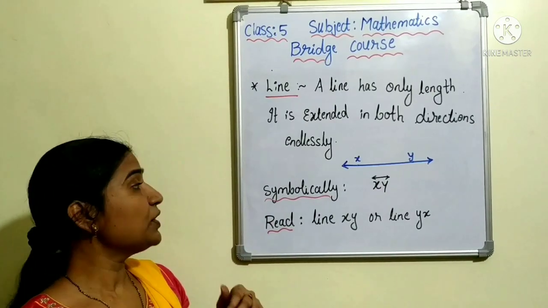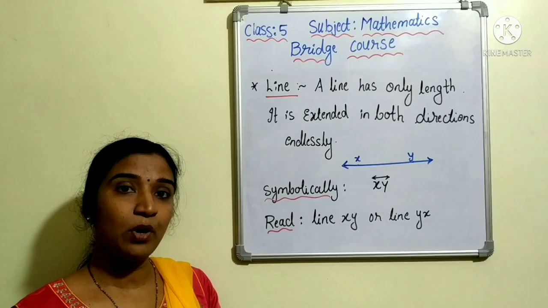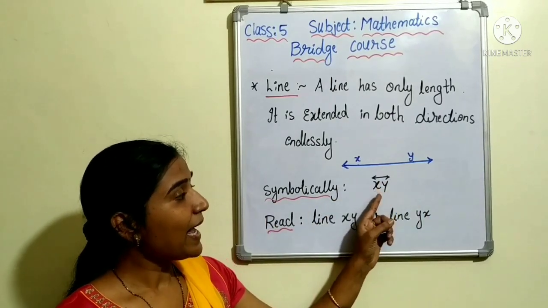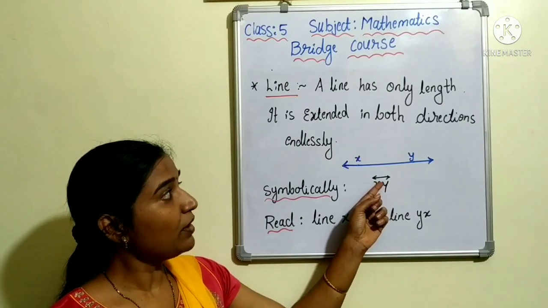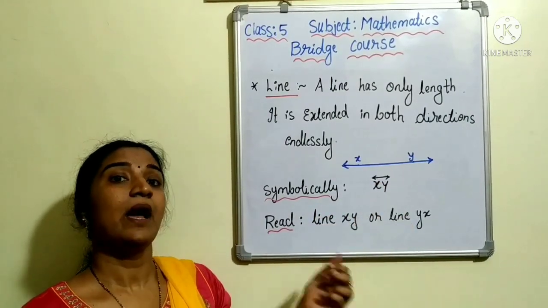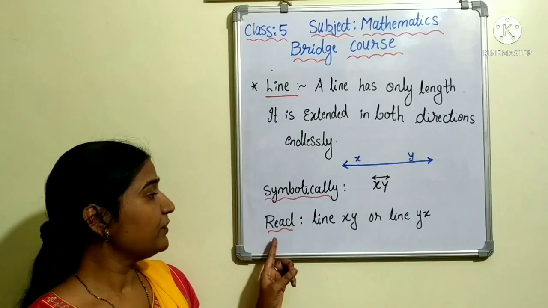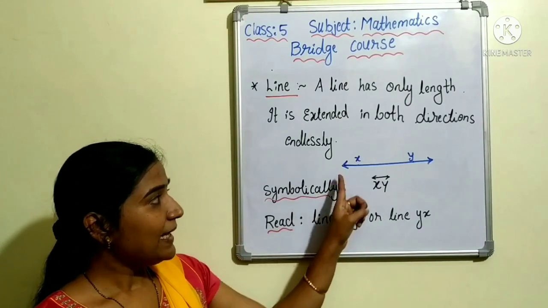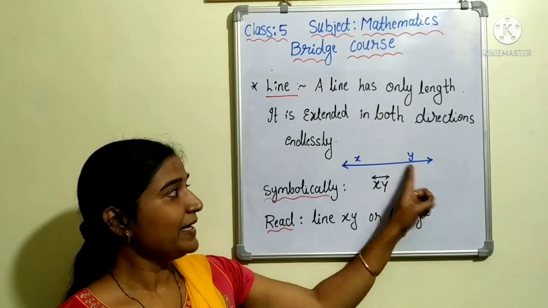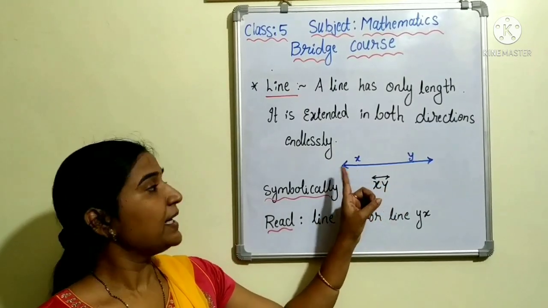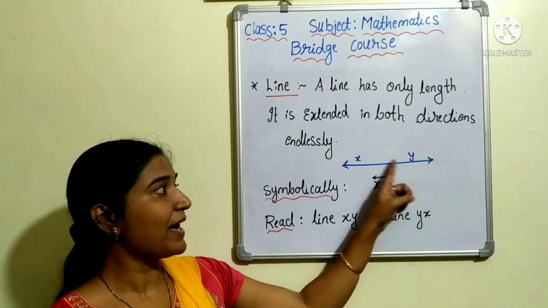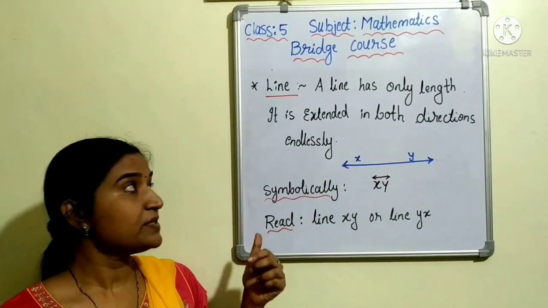Got it? So now how are we going to write it symbolically? You are going to write X, Y, and we are going to write the symbol of line above XY. Then how are we going to read the line? We are going to read it as line XY or line YX. Got it? Line XY or line YX. So this is about line.